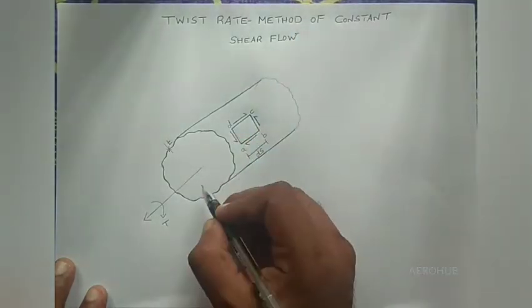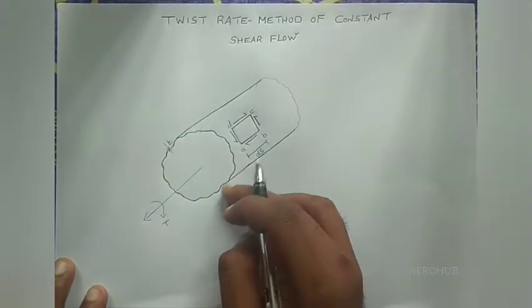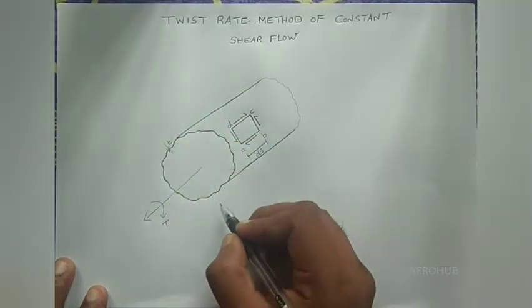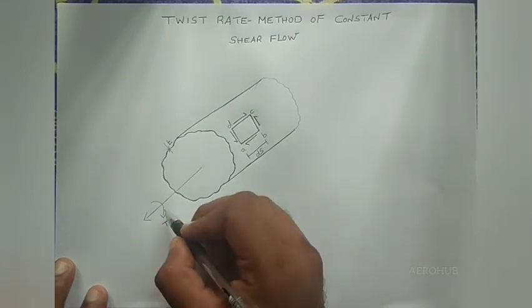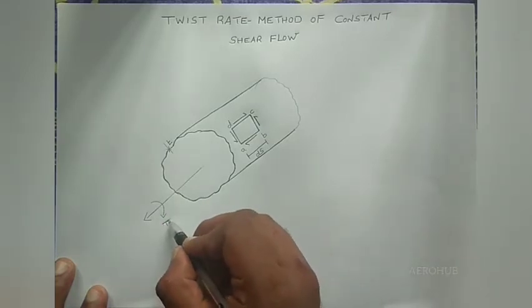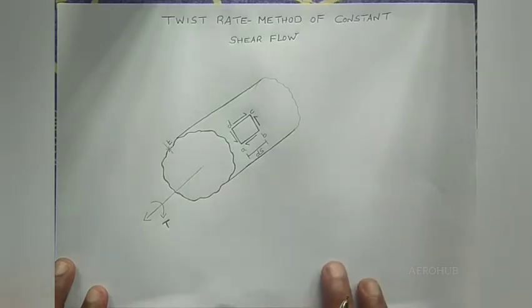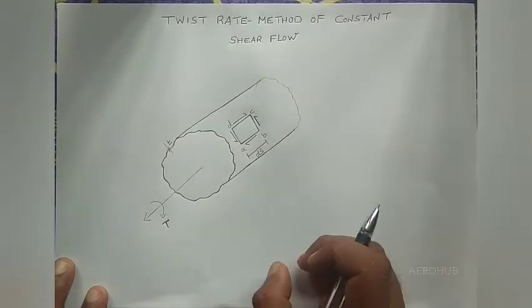As you can see, a thin-walled tube of thickness t will be subjected to a torque of capital T, and when the section is subjected to a certain amount of torque, you can imagine that this structure will undergo certain amount of twisting.